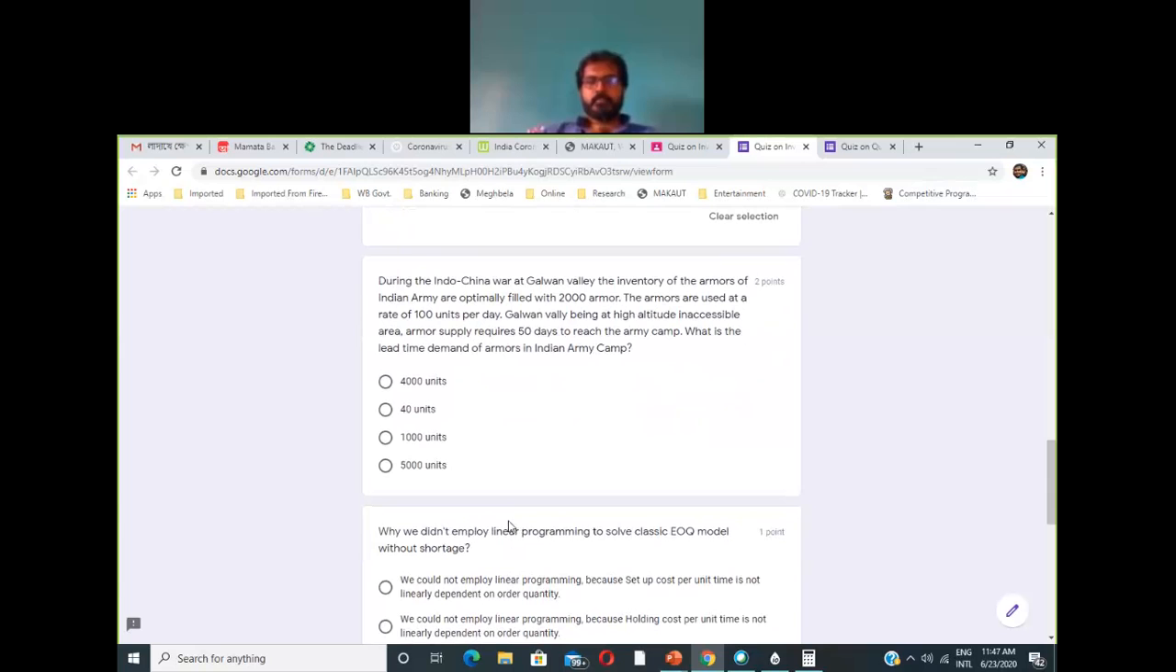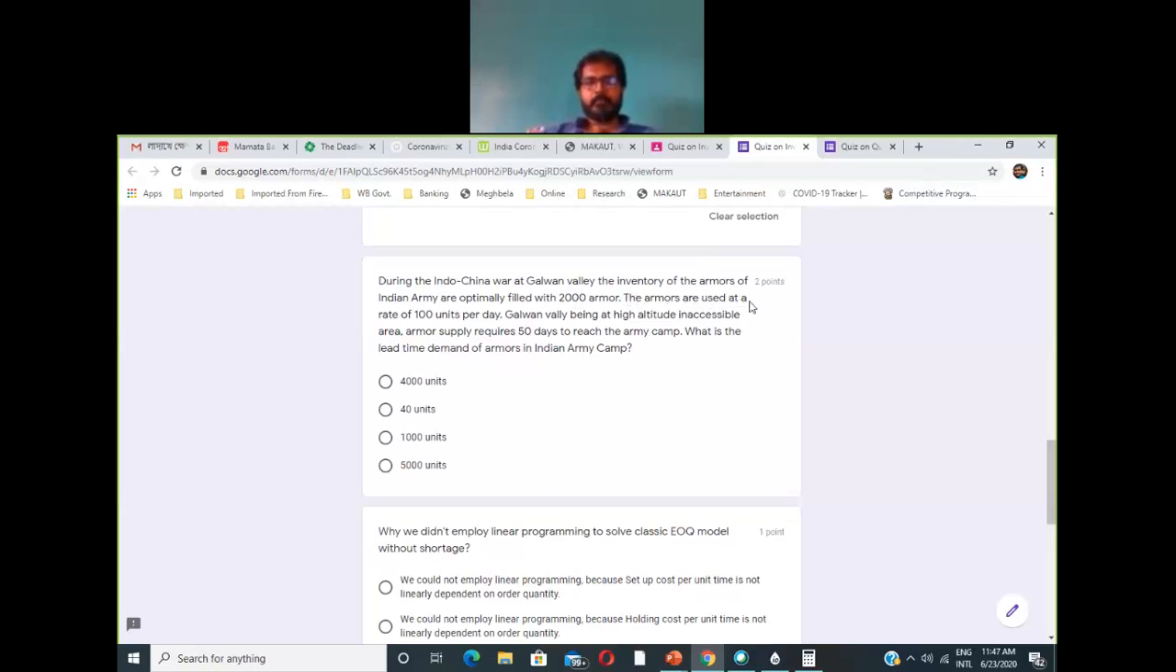Okay, now this question, many of you have probably misjudged it. Let me get into the question. During the Indo-China war at Galwan Valley, the inventory of armors of the Indian Army is optimally filled at 2000 armors. It means that the inventory, or the EOQ, is 2000 items.